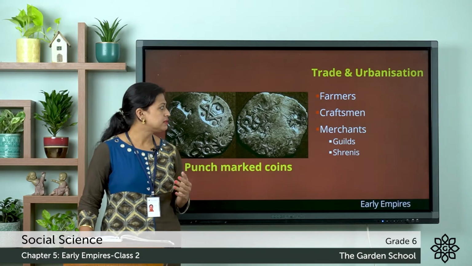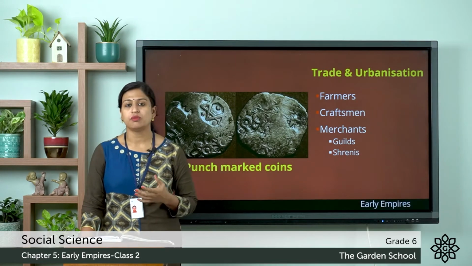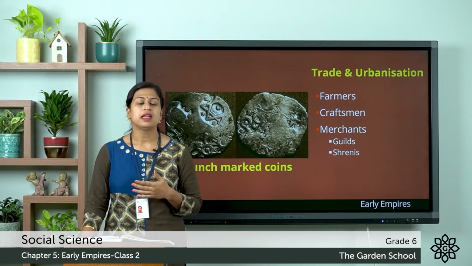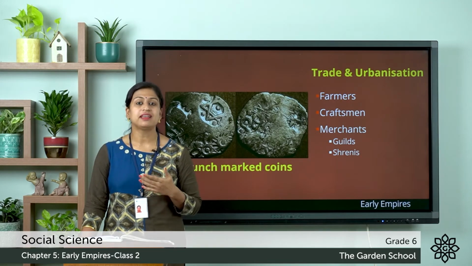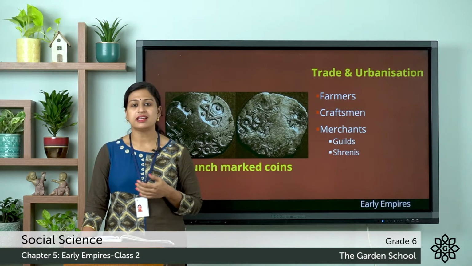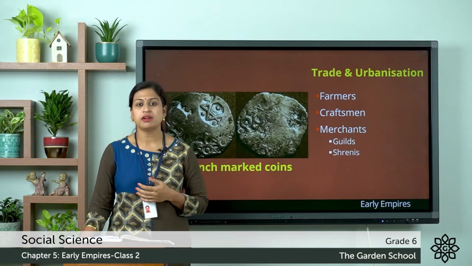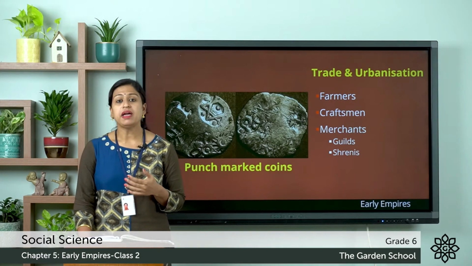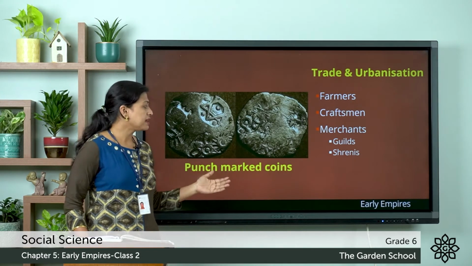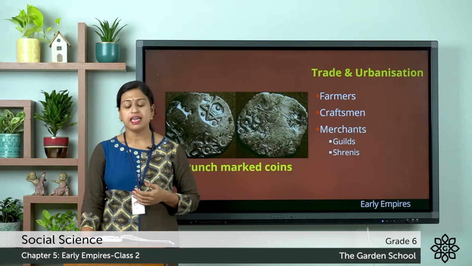And the goods produced by the craftsmen were carried long distances by the merchants. The merchants traveled by cart or sailed down the sea. As you all know, most of the cities were located on the river banks, and they might have used punch marked coins as a medium of exchange.